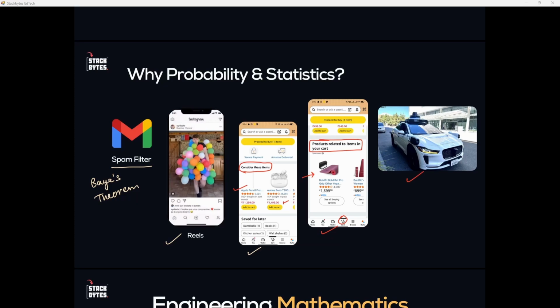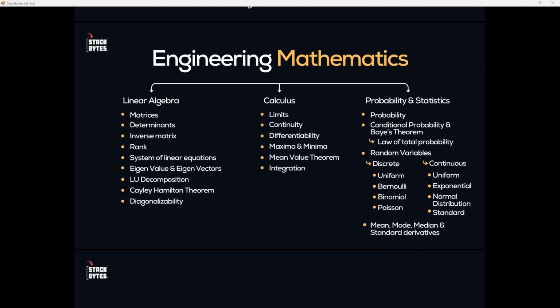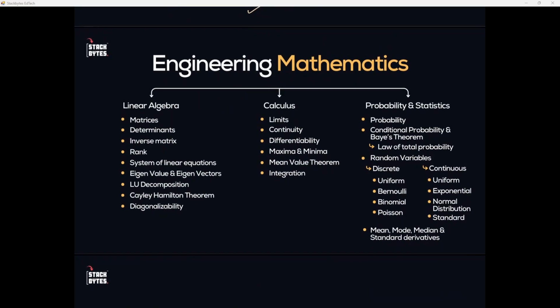All right. So now what are the topics that we study in probability and stats? So here are the topics. Probability, conditional probability and Bayes theorem that we just discussed. It also has a subtopic, law of total probability. We'll look at that. We'll see what random variables are. We'll see discrete random variables and continuous random variables, and these are the subtypes of them. Then we'll see mean, mode, median, and standard deviation. Don't get into the terms right now. When we study all these, you will get to know what these topics are and how we'll study further.